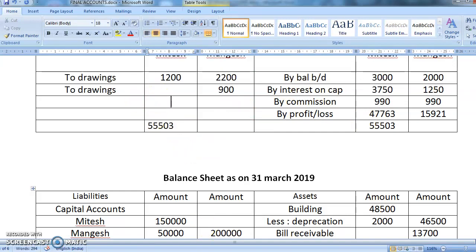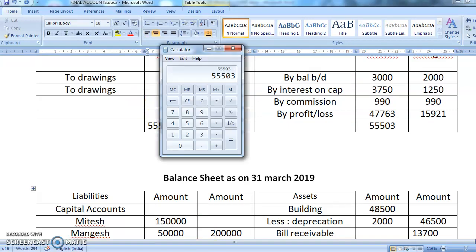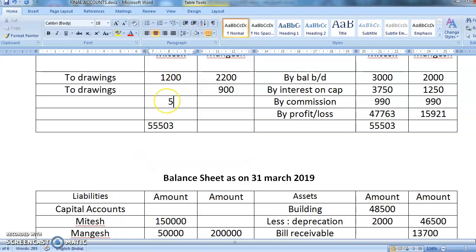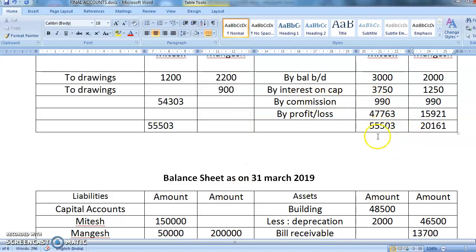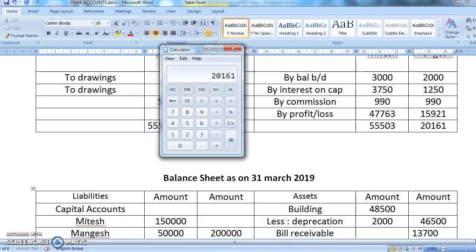And what will be the balance after minusing? So minus 1200, you're getting 54,303. Okay, now this person's totaling will come to how much? 2000 plus 1250 plus 990 plus 15,921. So your totaling is coming to 20,161. So it is 20,161 minus 2,200 and 900.